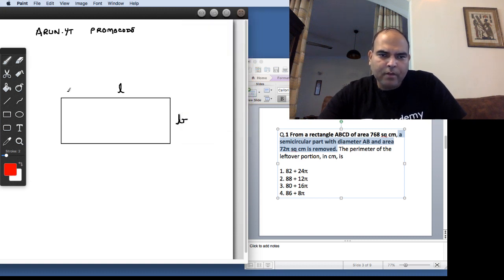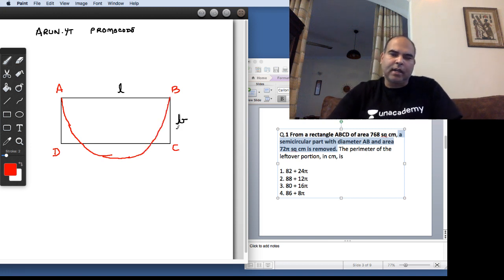Since the rectangle is ABCD, the first thought that comes to mind is that if I put AB like that and I try to take out a semicircle with the diameter AB, what is going to happen if I put the diameter AB of the semicircle on the larger length of the rectangle?